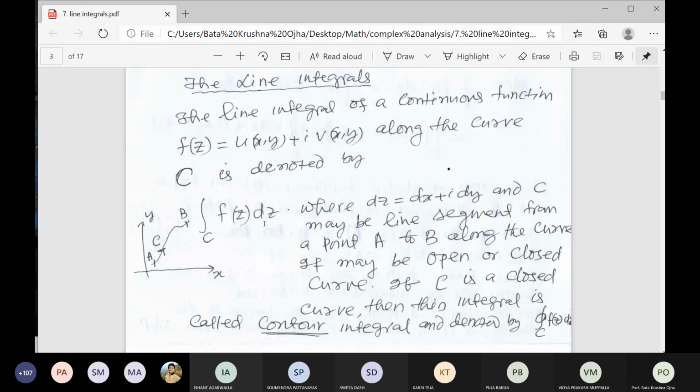Hello? Yes. Hello, Ansuman? Yes, sir. So at least you concentrate, because from today's class onwards, all the portions are integrals, integration of complex functions.